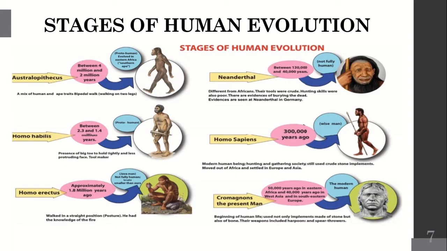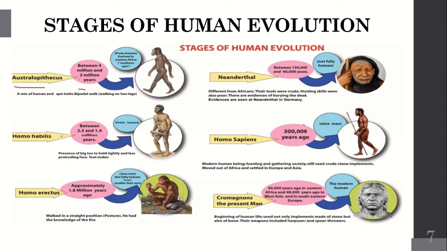Now, stages of human evolution, we have different stages. The first man said to have evolved on the earth is Australopithecus. He evolved between 4 million and 2 million years ago. He is considered a proto-human evolved in Eastern Africa.